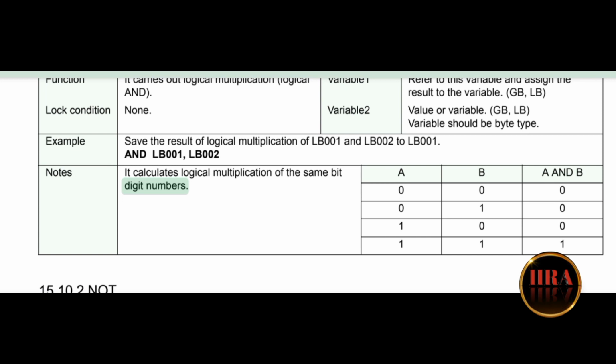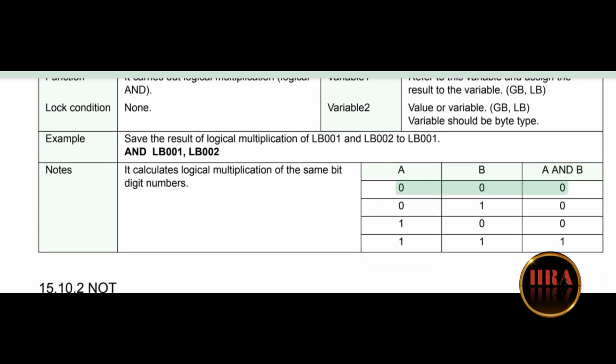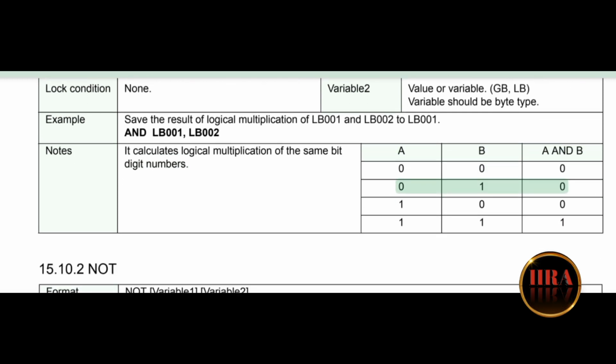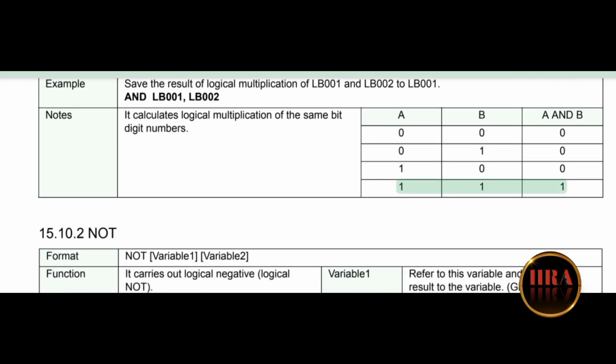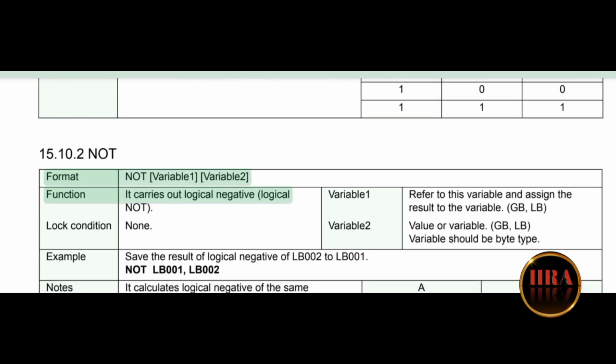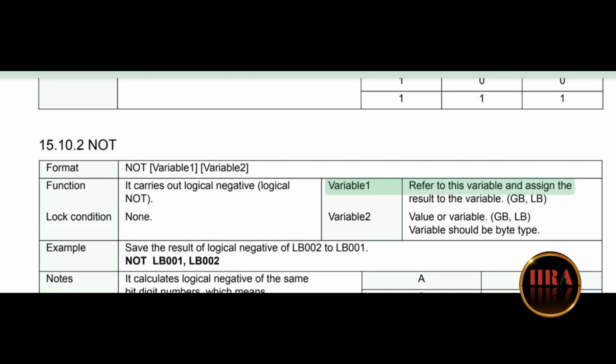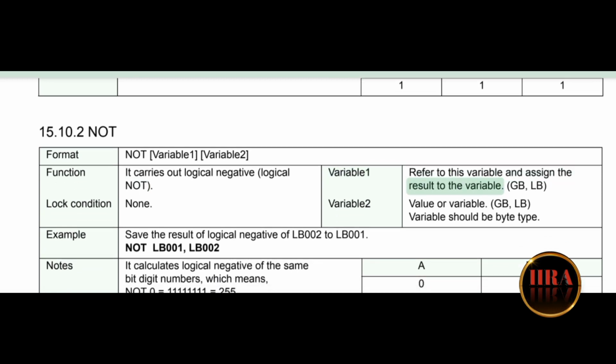Digit numbers A, B and A AND B: 000, 010, 100, 111. Format: NOT variable 1, variable 2. Function: it carries out logical negative, logical NOT. Variable 1: refer to this variable and assign the result to the variable.